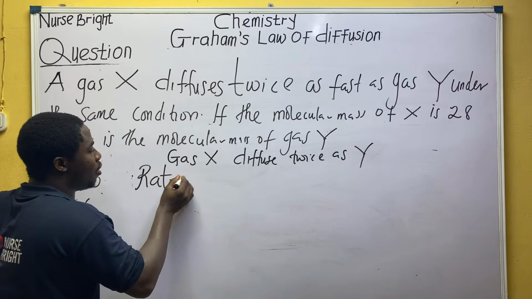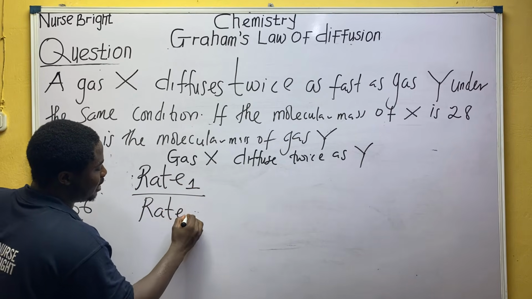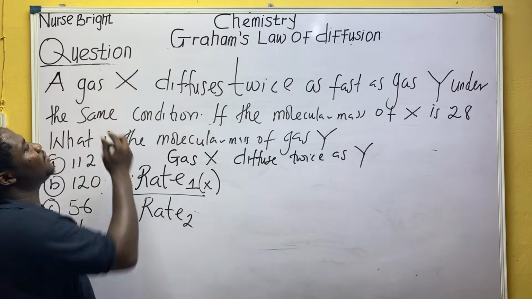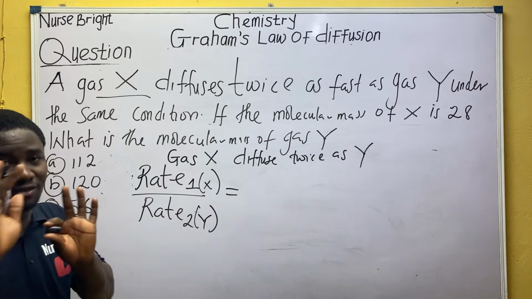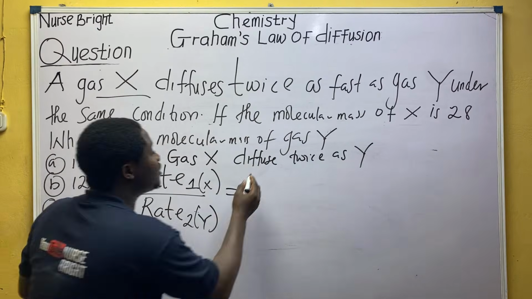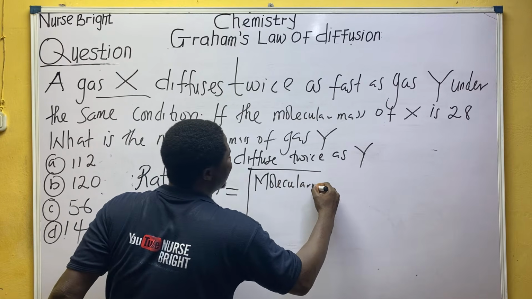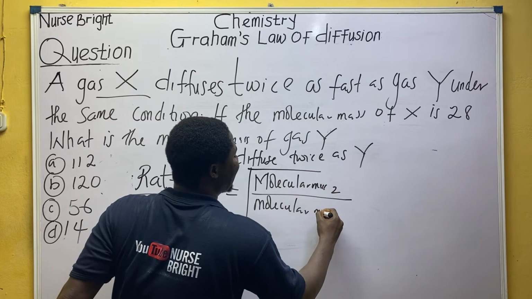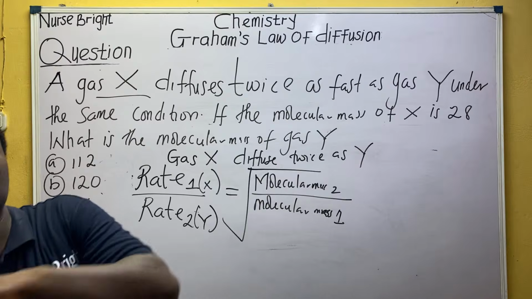Rate 1 over rate 2. Who has the first rate? Is it not gas X? Yes, the first gas mentioned. Who has the second rate? Gas Y. Now, the next thing is molecular mass. This rate will relate to molecular mass, 2 over molecular mass 1. All these are still the building blocks, which is why we started from scratch.